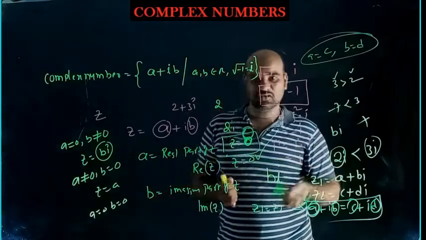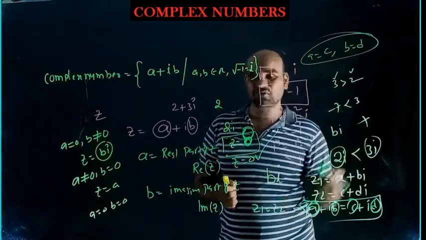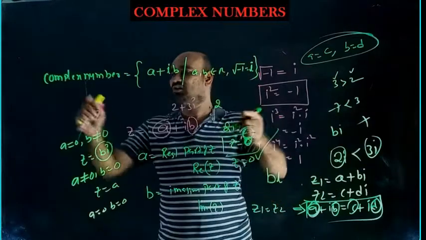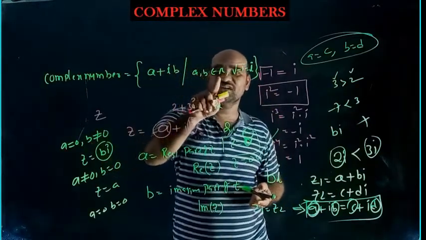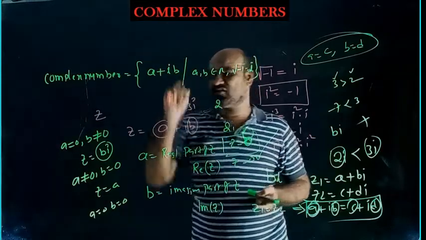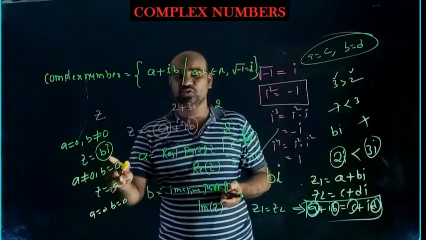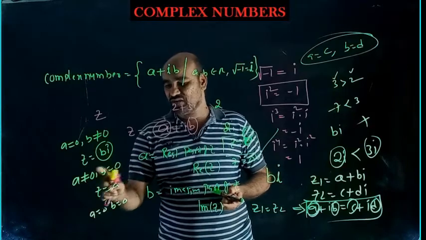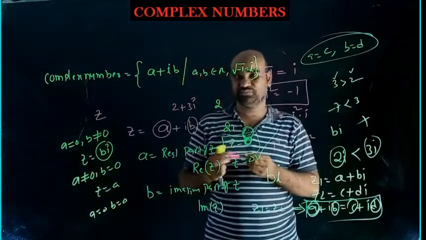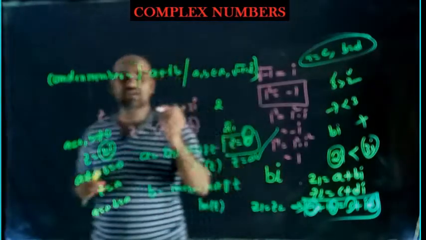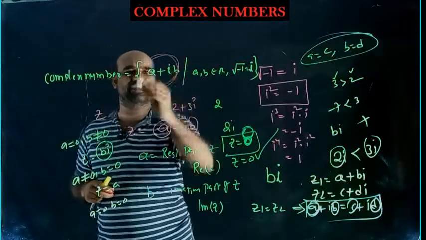We can equate two complex numbers, but you can't compare two complex numbers. A complex number means a plus iota b, where a, b are real numbers, and root over minus 1 is taken as iota. If a equals 0, it is a pure imaginary number; if b equals 0 and a is not equal to 0, it is a pure real number. Understood? That's why every number you can write in this form.